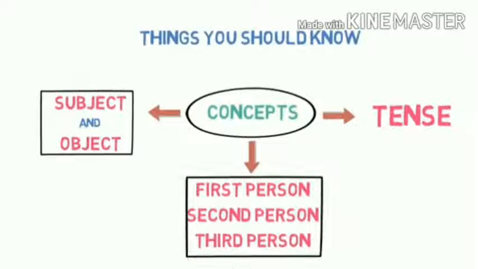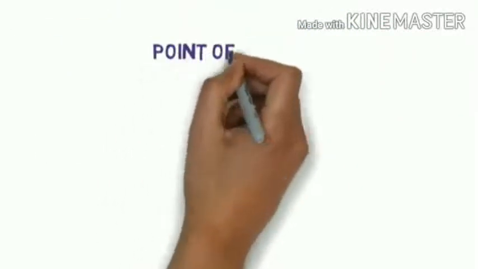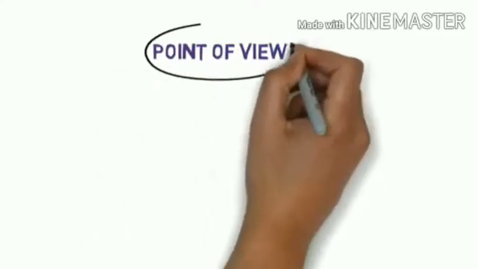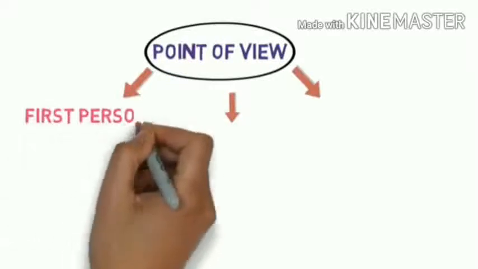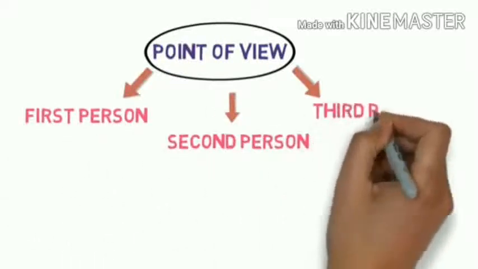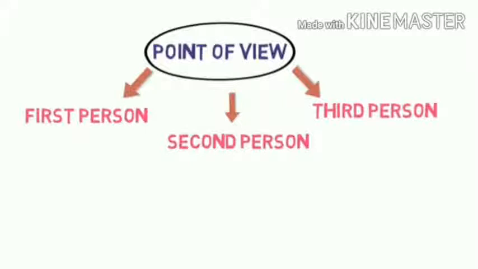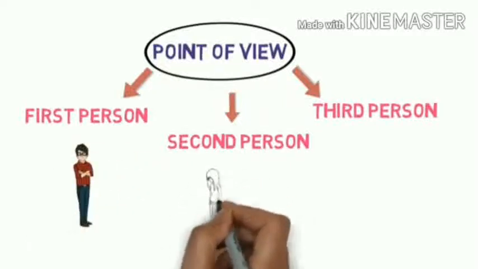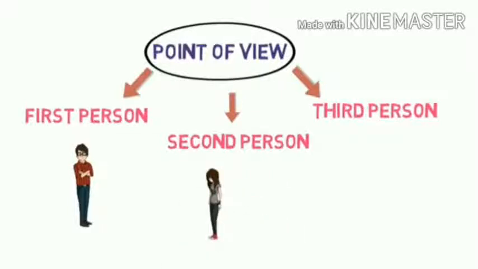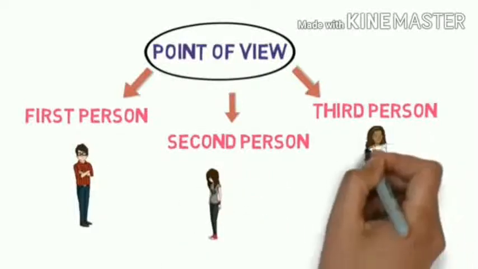Now what is the first person, second person and third person, my dear children? And these persons come from pronouns. Okay, and this pronoun also depends upon the point of view. For example, in a classroom, you are there, somebody else is there, and you and somebody are talking about somebody who is standing in the ground. So the first person is the one who is there and the second person is you.